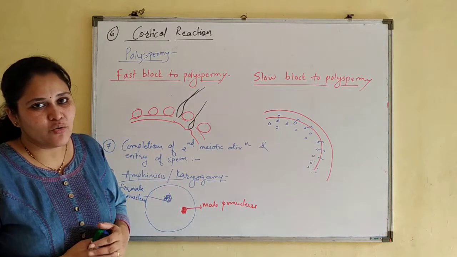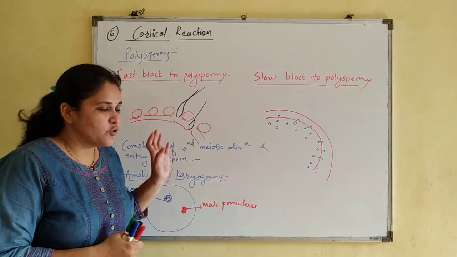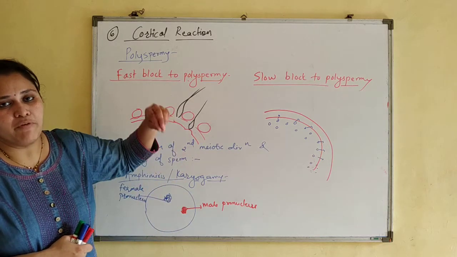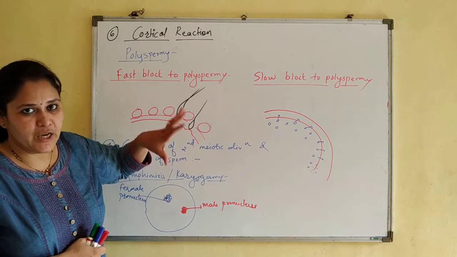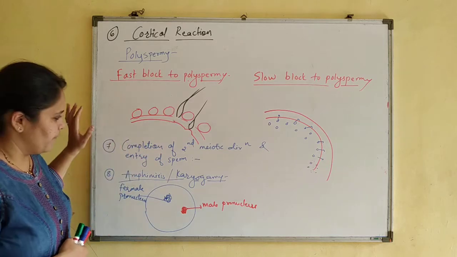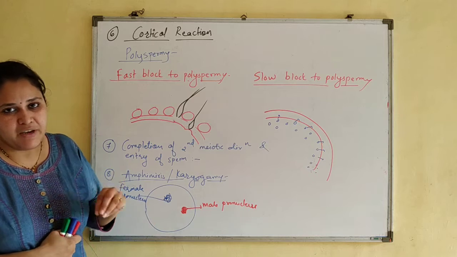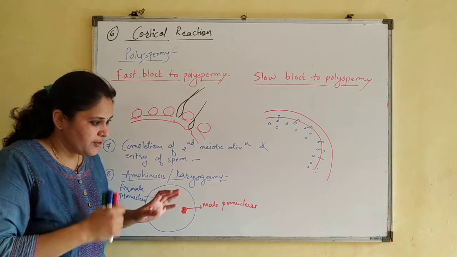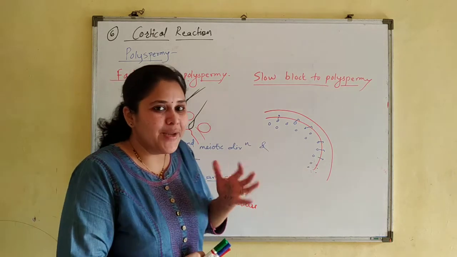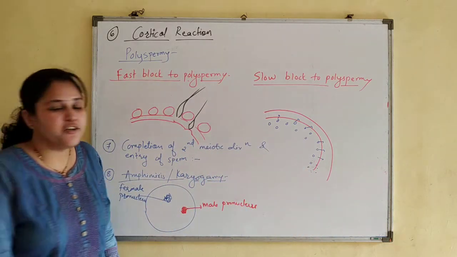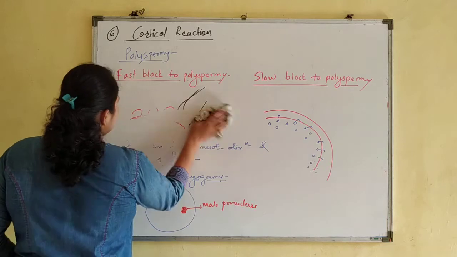Afterwards I will send you one video also. From that you will understand the entire process of fertilization in a better way, how fertilization is occurring. So these are the steps in fertilization. Very easy, very interesting. Now after this we will study how twins are formed. Very interesting part. You might be curious to know how twins are formed.